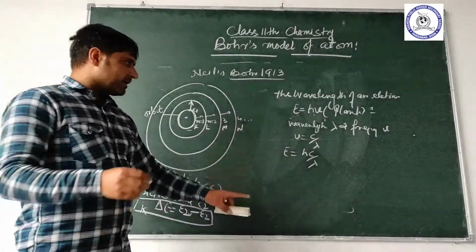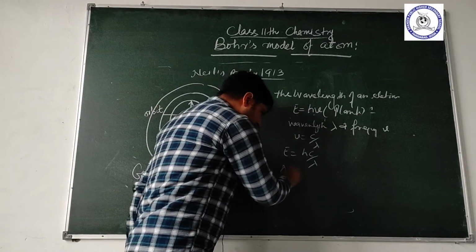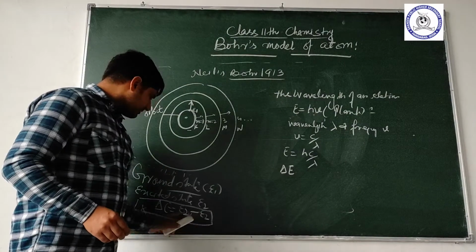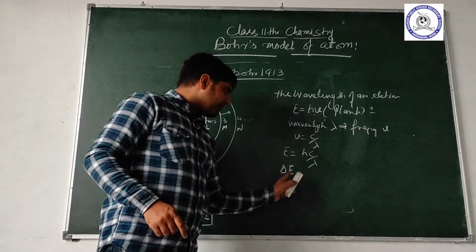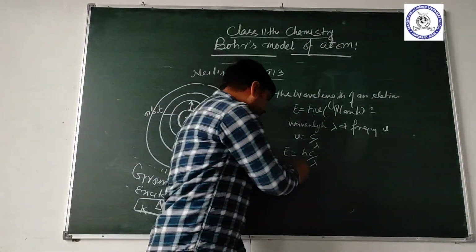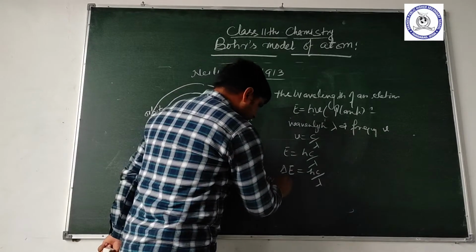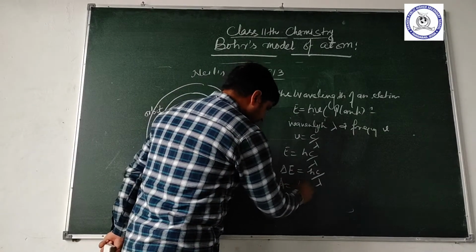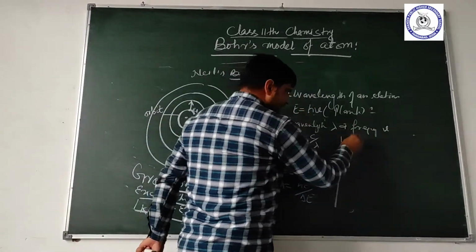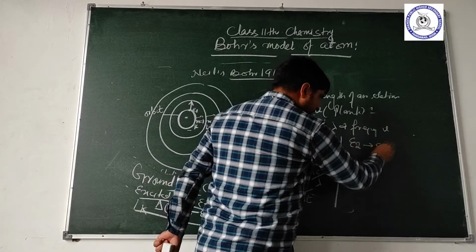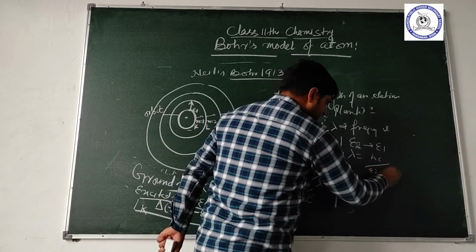When an electron jumps from one orbit to another, the change in energy is represented by delta E, equal to hc upon lambda, or lambda equal to hc upon delta E. When an electron jumps from energy level E2 to E1, lambda equals hc upon E2 minus E1.